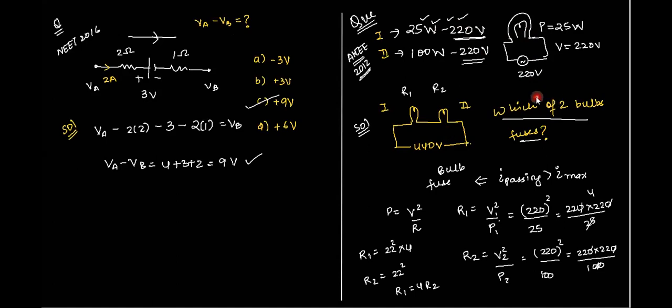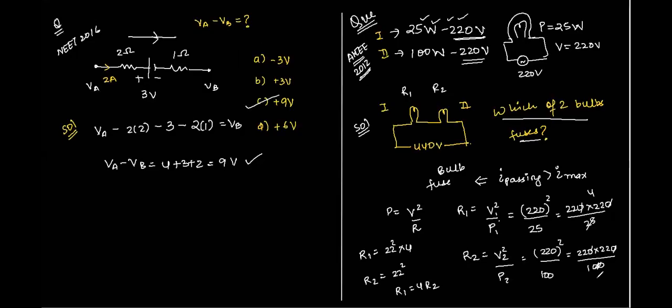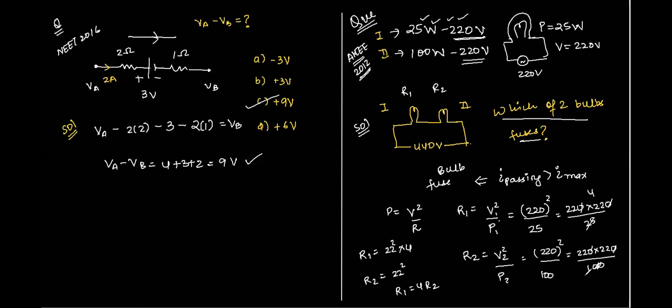Oh, okay, sir. Yes. Now what you do is you find out that when this was 220 volts and this was 220 volts, you were getting powers of 25 and 100, when the resistors were R1 and R2. So R1 is 4 times R2. So let's say this is R, so this is 4R.